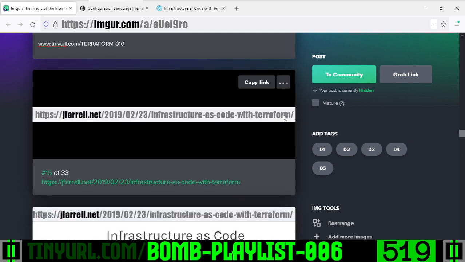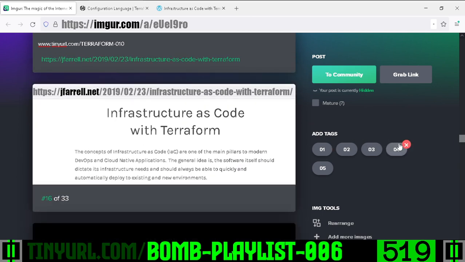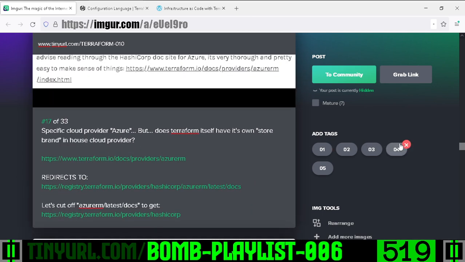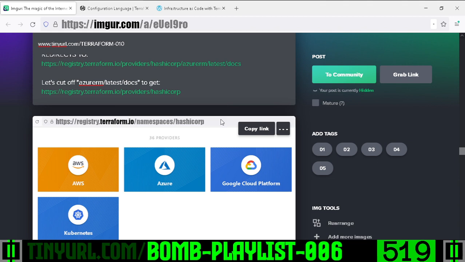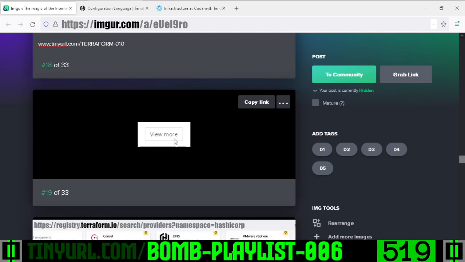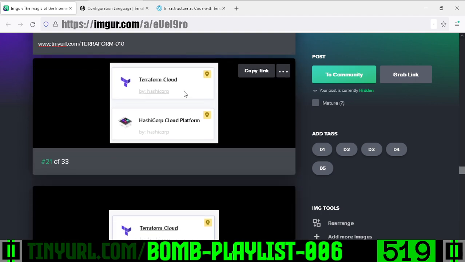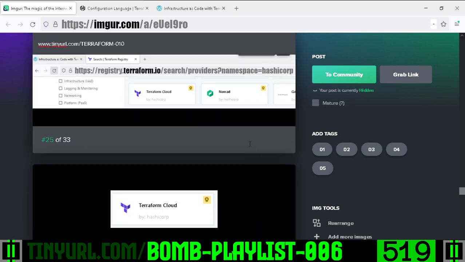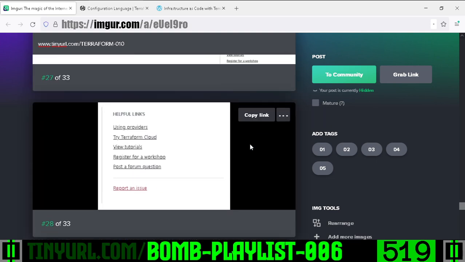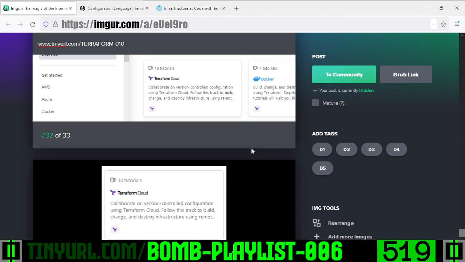So, infrastructure as code with Terraform, this looked interesting. I skimmed through it, and I come to Azure, for like server space, this thing here. I'm like, wait, so can we only wrap a different cloud provider? So it's like Terraform is a wrapper. I go to this base URL and hit view more, and I see there is Terraform Cloud and HashiCorp Cloud Platform, and maybe we need to use one of those or something. I don't know what needs to be done.